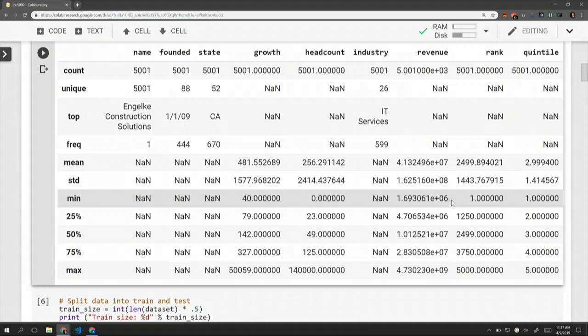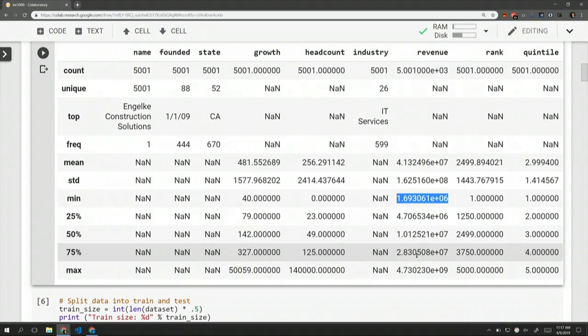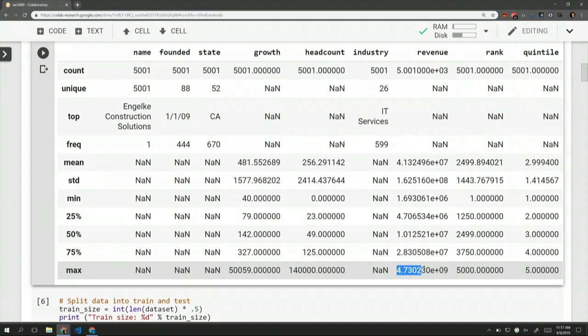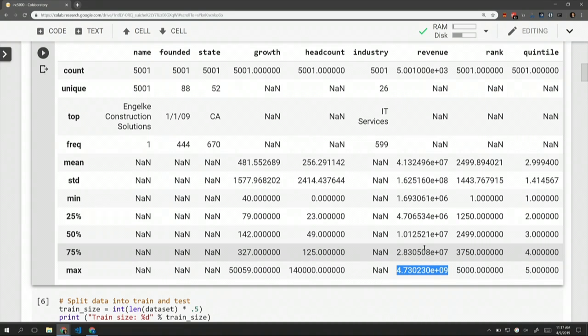The minimum threshold to make this 5,000, the lowest annual revenue, was about 1.7 million dollars, so these are not the smallest companies. But at the higher end, 4.7 times 10 to the 9th is $4.7 billion in revenue. And these are all privately held startups.